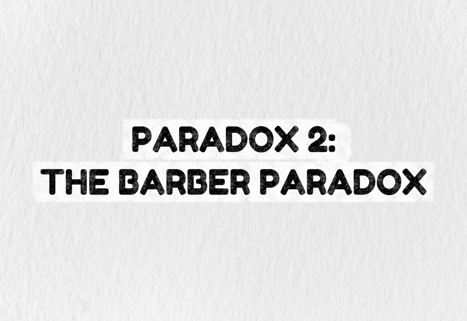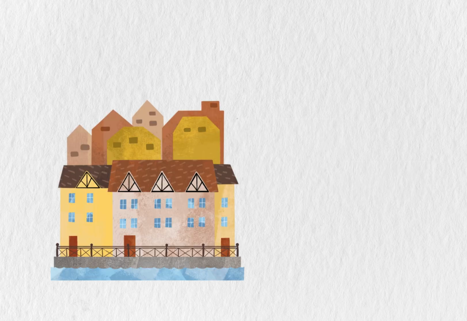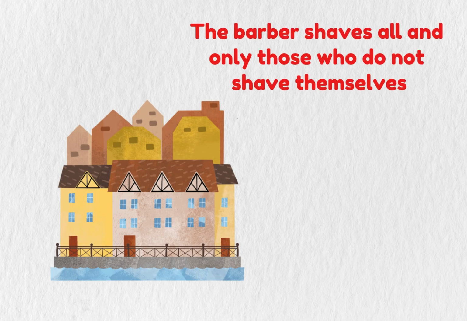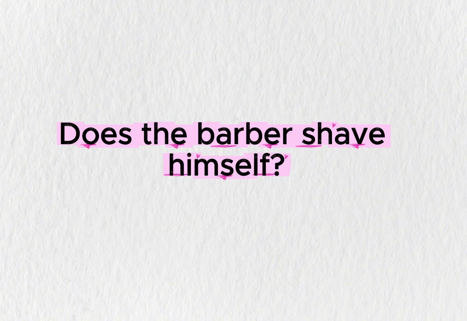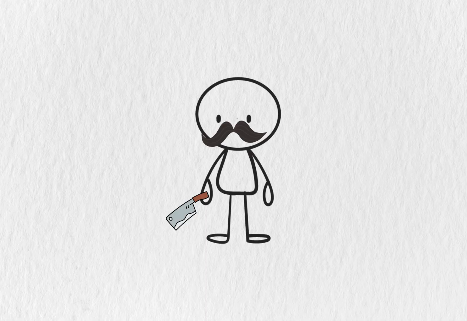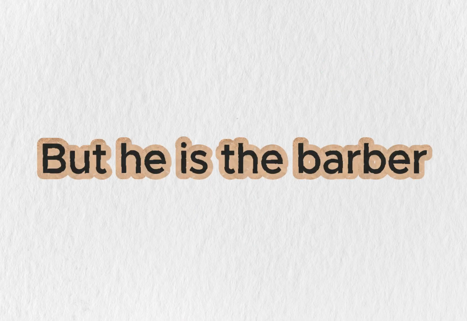Paradox 2. The Barber Paradox. In a town, there's a rule. The barber shaves all and only those who do not shave themselves. So here's the question. Does the barber shave himself? If he does shave himself, then according to the rule, he's someone who shaves himself, so he shouldn't be shaved by the barber. But he is the barber.